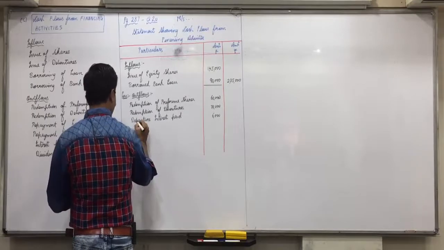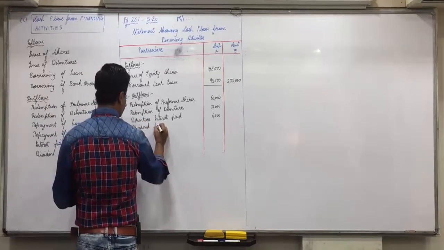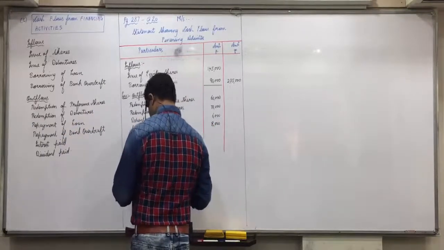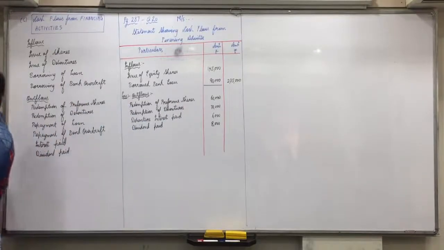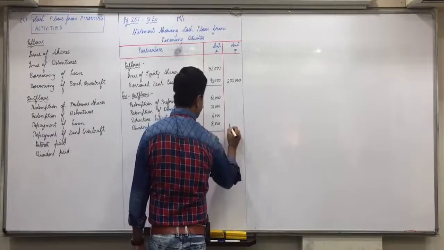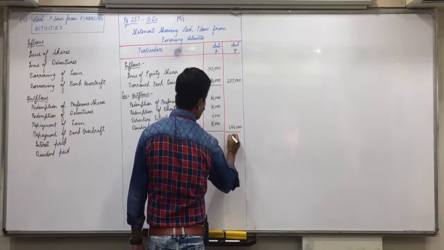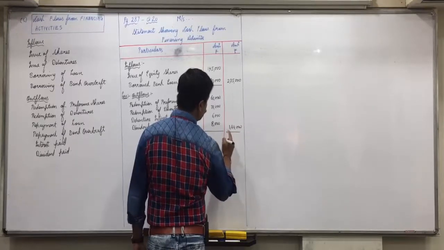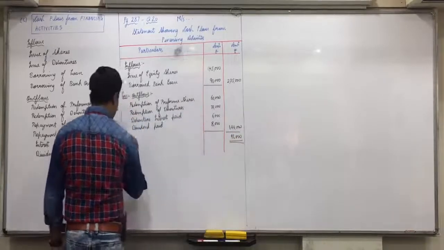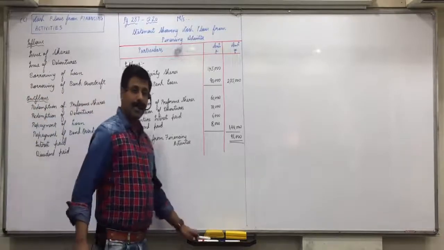Dividend paid, 8,000. Anything else marked as F minus? So 60, 130, 144. 1,44,000 if you minus, then 91,000. That is cash flows from financing. So did everyone understand this? Any doubts with it?